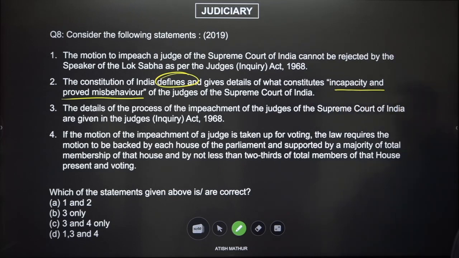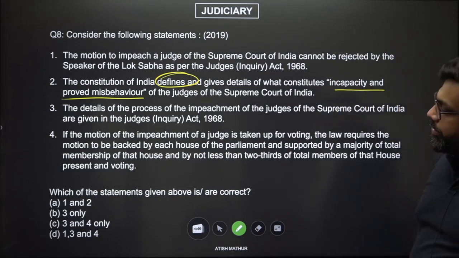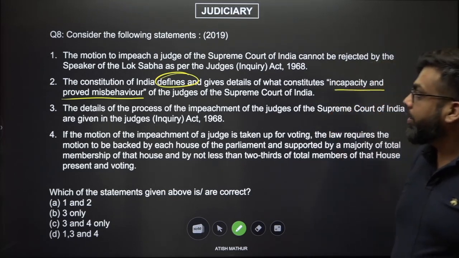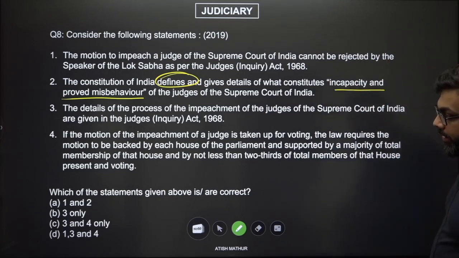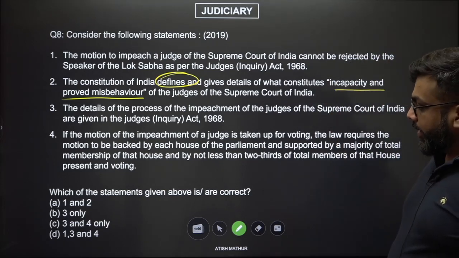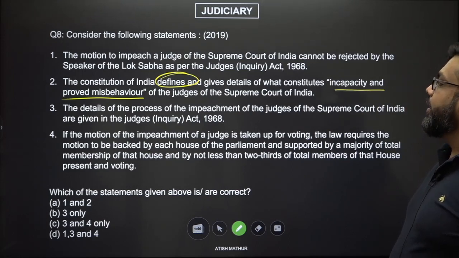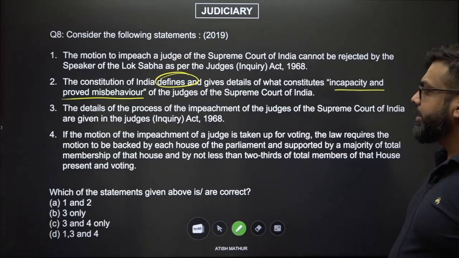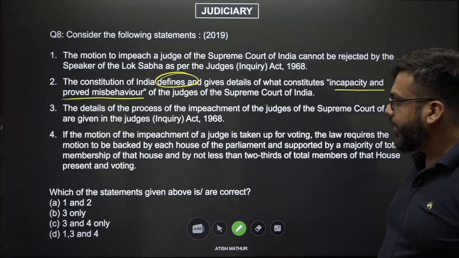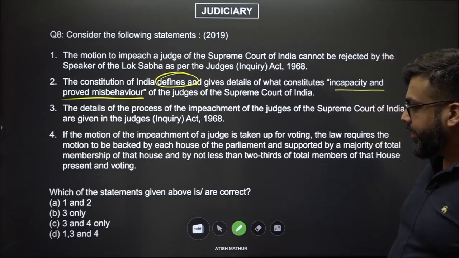All right. Now let's see the option combos: 1 and 2, 3 only, 3 and 4, 1, 2 and 4. All right. So there is 3 mentioned in 3 out of 4 options. The details of the process are mentioned in the Inquiry Act. Seems to be correct. Let us see if we can eliminate something.